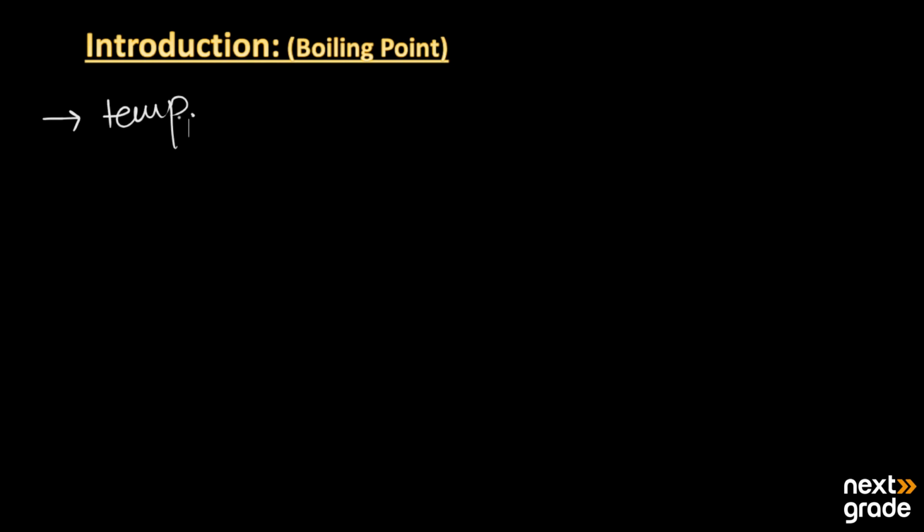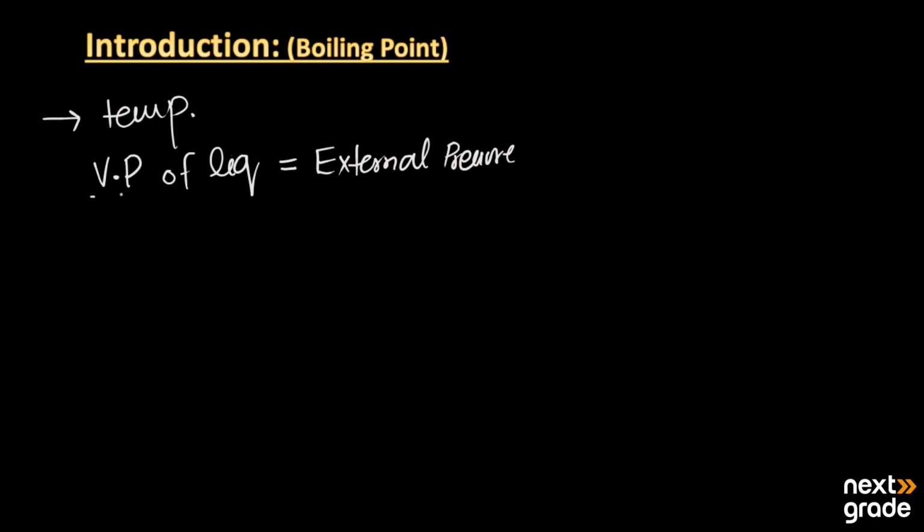and the temperature at which the vapor pressure of liquid becomes equal to the external pressure. Now, what do we mean by the external pressure? Because you know about the vapor pressure, the pressure exerted by the vapors.